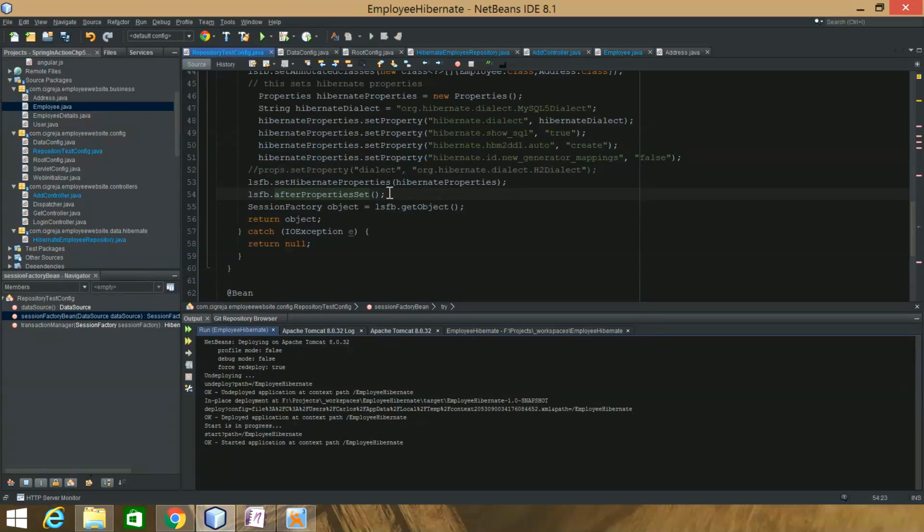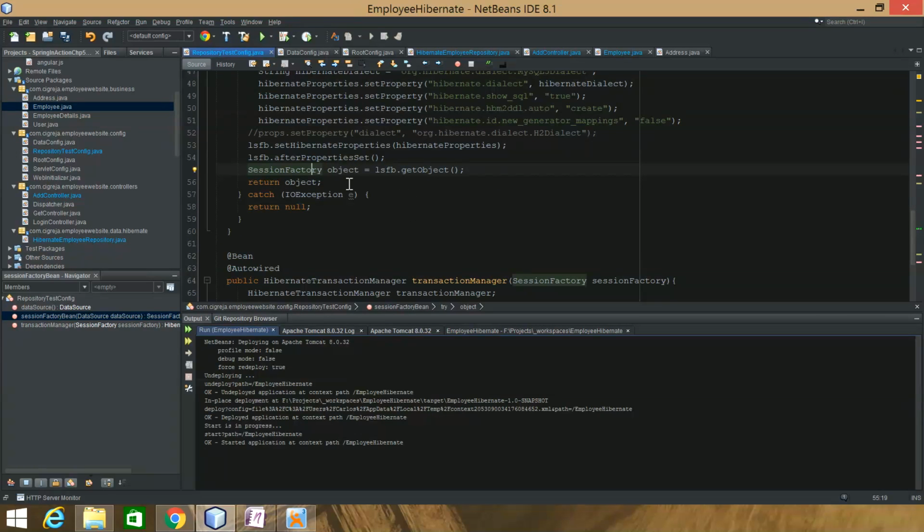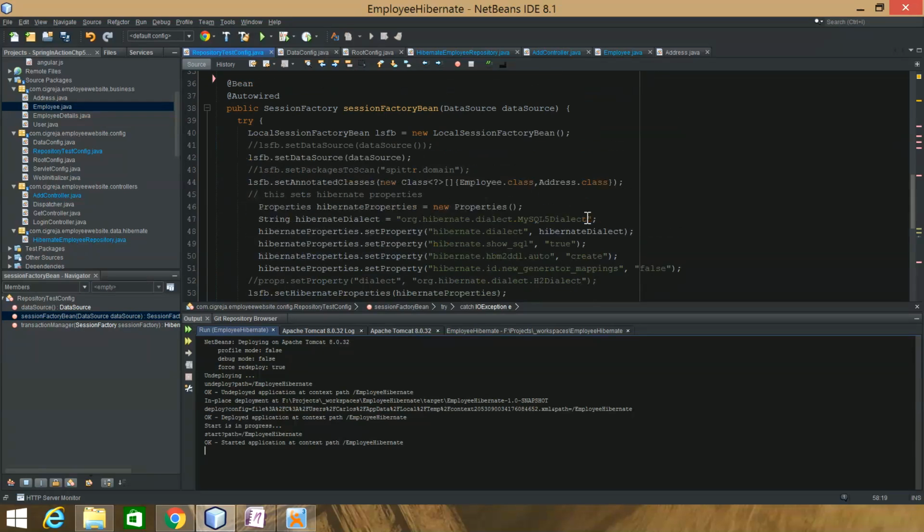After properties set, I call this method getObject, which returns a session factory. So you can really just call this session factory. I should have refactored that. You can really just return this, no real need for this. You could just return this and put it here, but whatever. Alright, so that is the new session factory that I have.